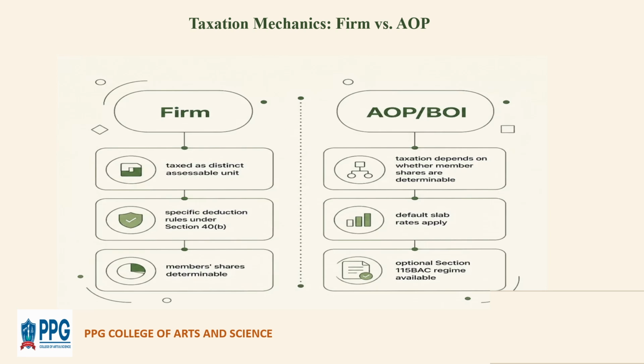The second thing is that default slab rates are applicable. AOP or BOI are generally taxed using normal income tax slab rates like individuals. However, this depends on conditions like types of income, share determination, etc. The last thing is that the optional section 115BAC regime is available. AOP or BOI can choose the new tax regime under section 115BAC, which offers lower tax rates but fewer deductions or exemptions.